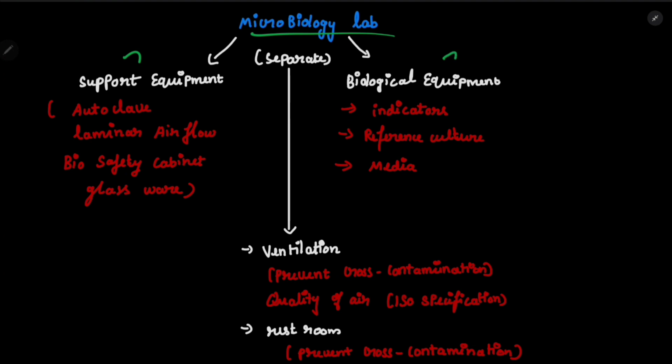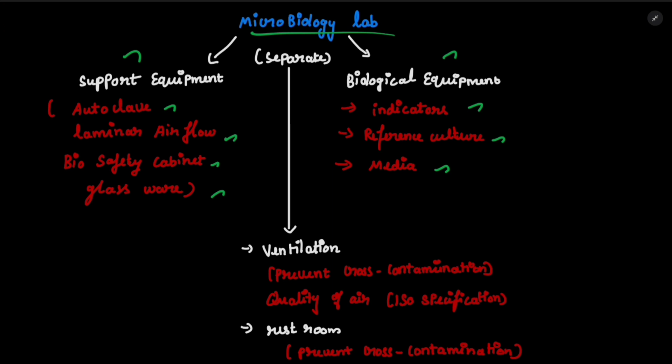What is support equipment? Support equipment means autoclave, laminar airflow, biosafety cabinet, and glassware. Biological equipment means indicators, reference materials, and media, which will be used for the biological experiments. We should have separate equipment like this, and the ventilation should be separate.